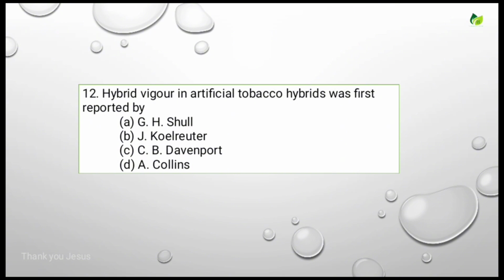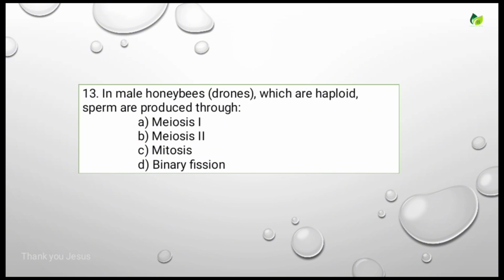Hybrid vigor in artificial tobacco hybrids was first reported by. Options are G.H. Shull, Kolreuter, Davenport, Collins. Hybrid vigor, nothing but heterosis, was first reported by the scientist Kolreuter. Let's see the next question.